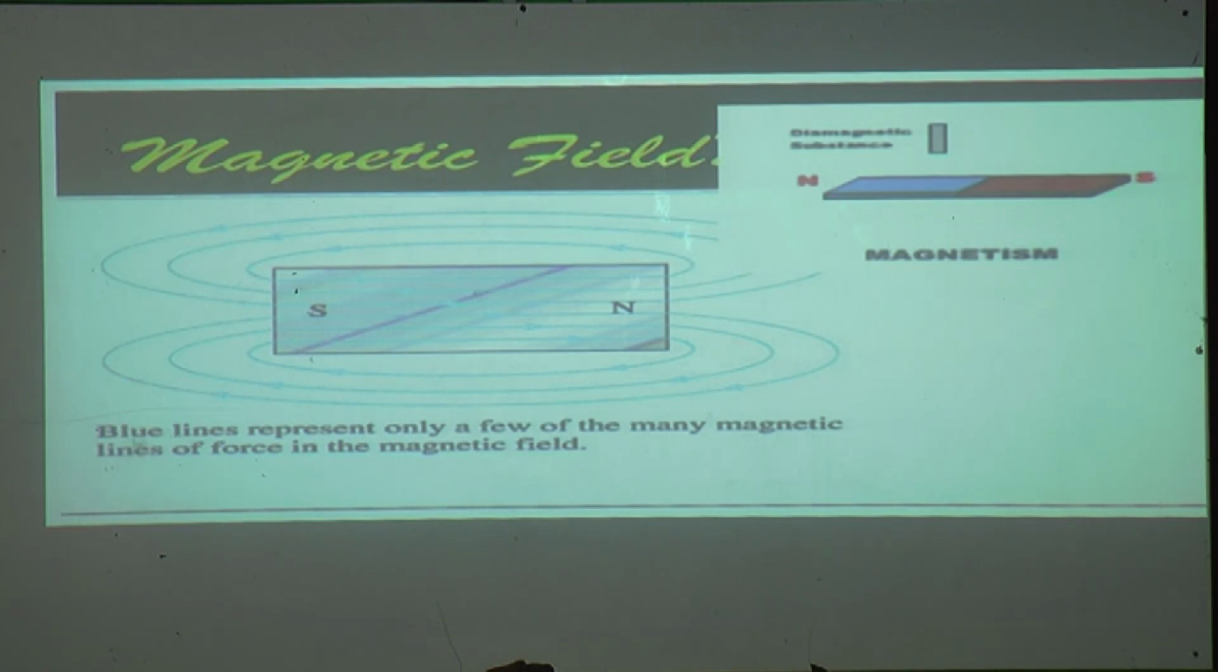Here you can read, blue lines represent only a few of the many magnetic lines of force in the magnetic field. These blue lines are representing the magnetic field around this magnet. Okay, so hope you understood what exactly a magnetic field is and what the north pole and south pole are.